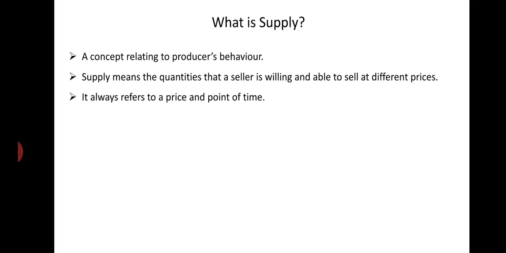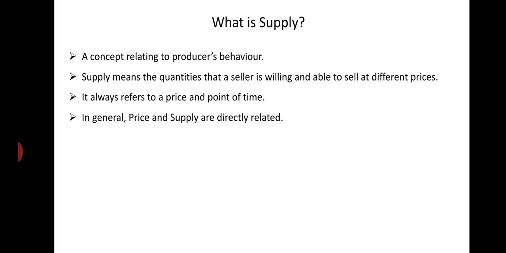How much quantity is supplied in a day or in a week or in a month, that we can say. What is the quantity supplied on a particular day, or in a particular month? So supply always refers to a price and a point of time.